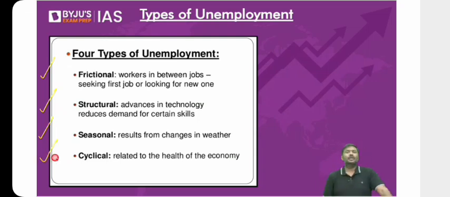Let's go one by one. Frictional unemployment. Now, let's say hypothetically, you are a person who is working for a company. Today, you'll put in your papers. What is the date today? Today is the 7th of April.